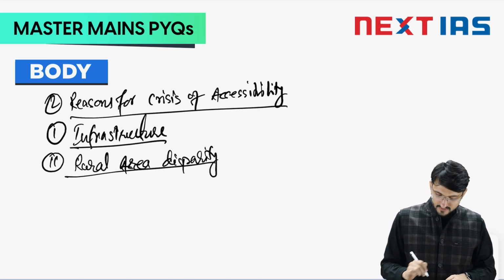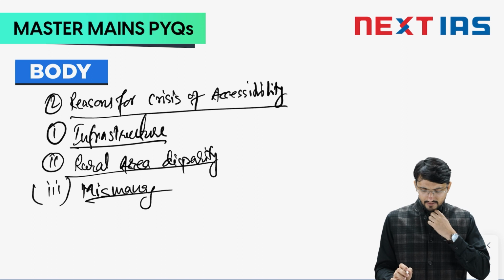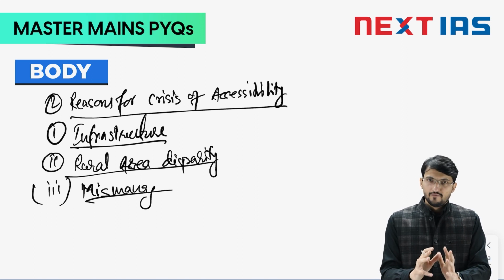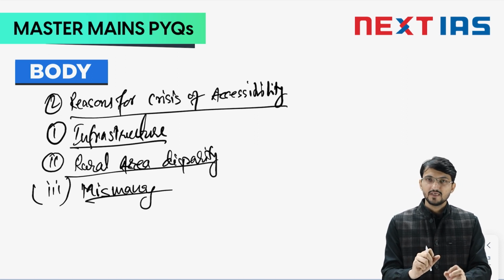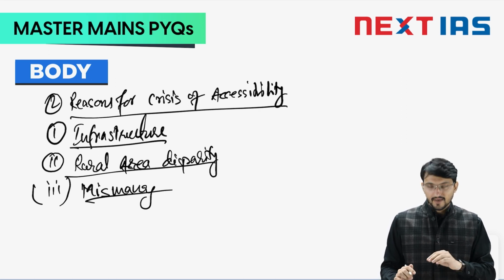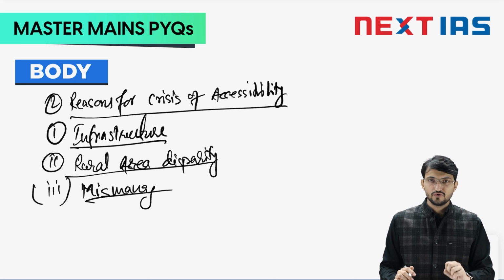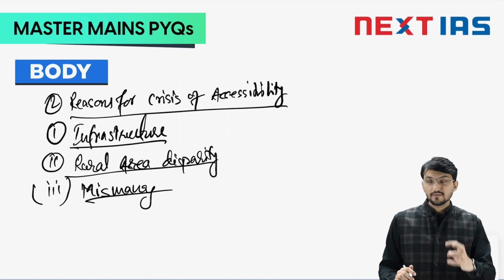Fine. After writing this rural point, you can simply go for mismanagement. UPSC already asked a question on mismanagement in 2019 or 18, I think. So mismanagement. I'll explain with an example. The Amazon and the Nile River are among the longest and largest rivers around the world. But you know that Africa and South America both suffer from water crisis. So why? It is nothing but mismanagement of the water resources. In Delhi also, the Yamuna is there, but Delhi faces a lot of water crisis, accessibility to water.